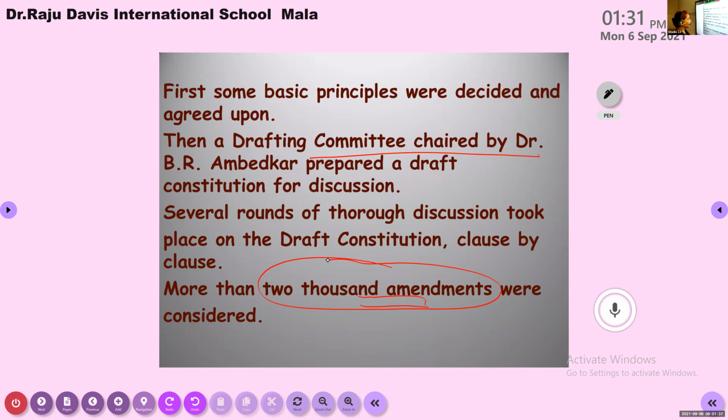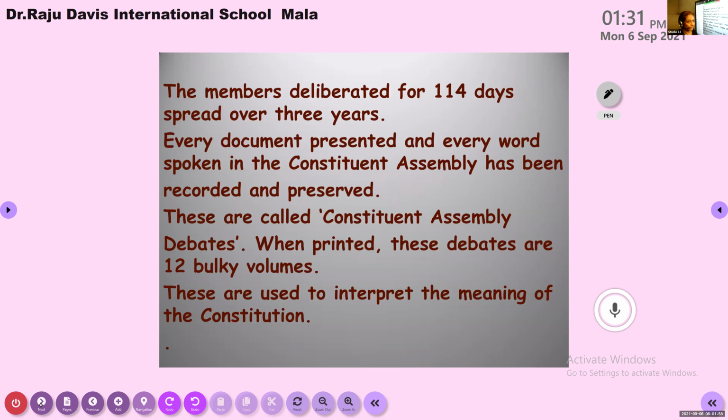So in this draft constitution, see how many amendments they introduced. More than 2000. And you understand that this is not the original constitution. So 2000 amendments were brought forward and considered, and they were discussing and thinking how to bring the changes, how to introduce the changes.